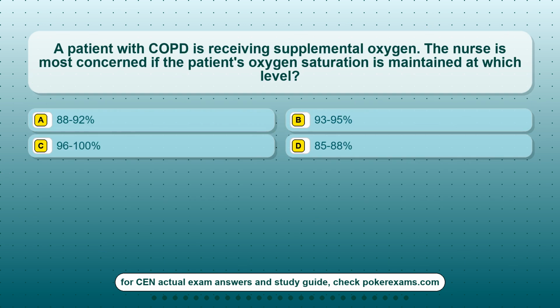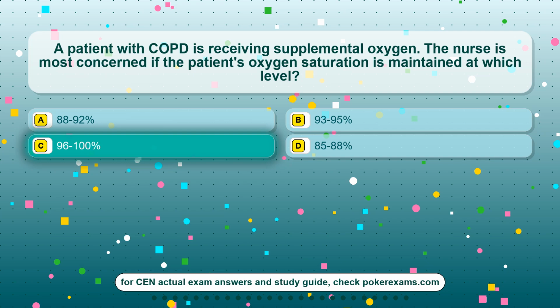Question 23. A patient with COPD is receiving supplemental oxygen. The nurse is most concerned if the patient's oxygen saturation is maintained at which level? Option A, 88-92%. Option B, 93-95%. Option C, 96-100%. Option D, 85-88%.